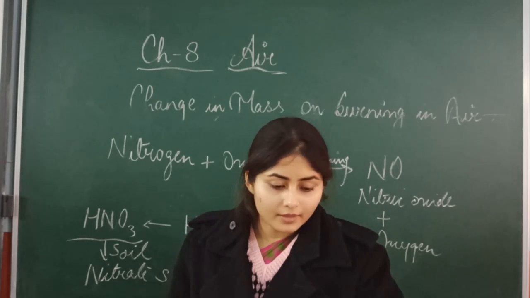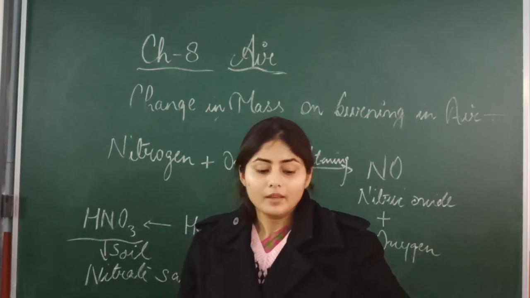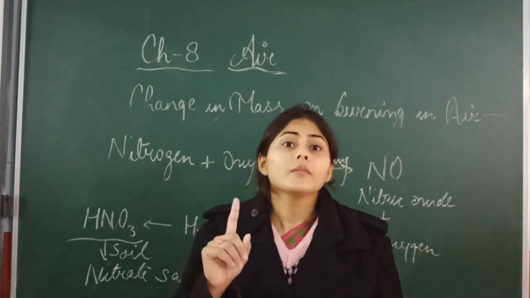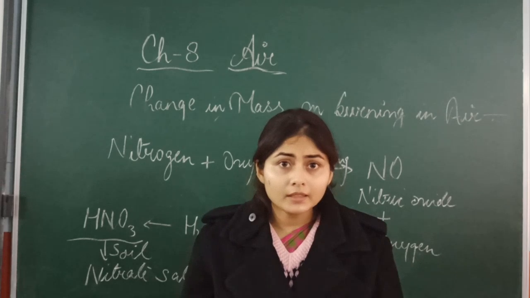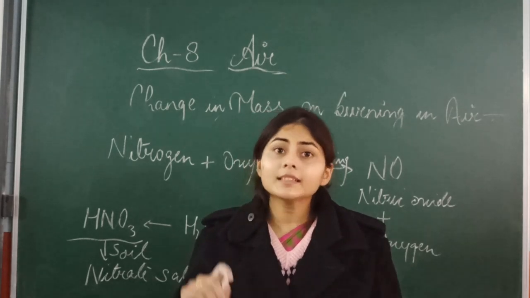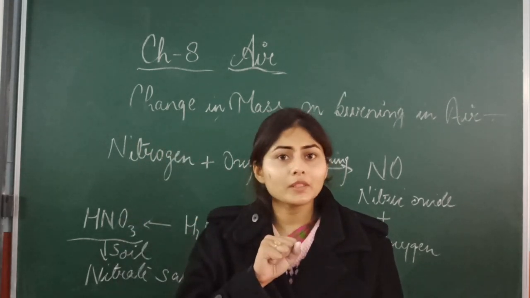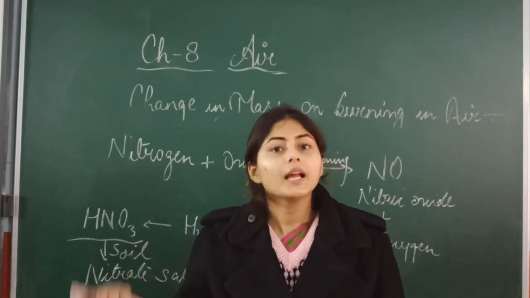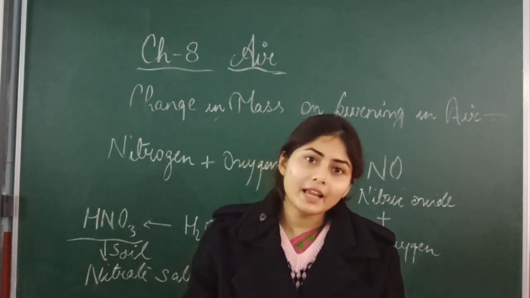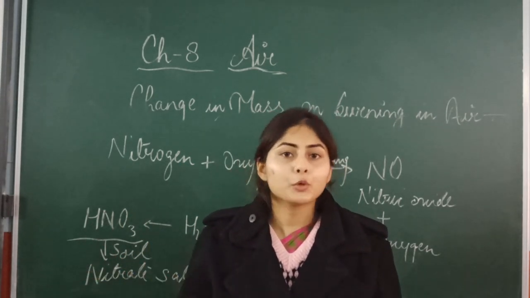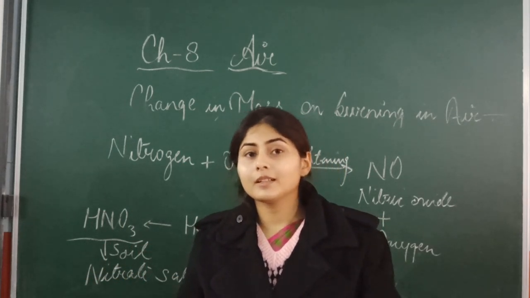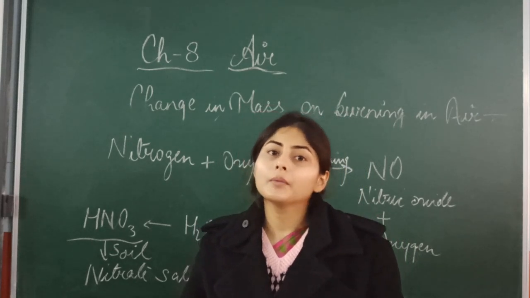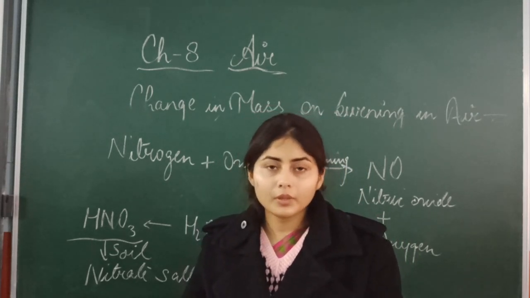So, I hope these are clear to you all. Two things you have to remember: Rhizobium bacteria, which is present in the nodules of a leguminous plant, takes the nitrogen from the atmosphere, converts this atmospheric nitrogen into a nitrate and nitrite compound, and this nitrate compound the plant will take, and from that it makes protein. And if we eat the plant, then we will get that protein, or you can say that nucleic acid.